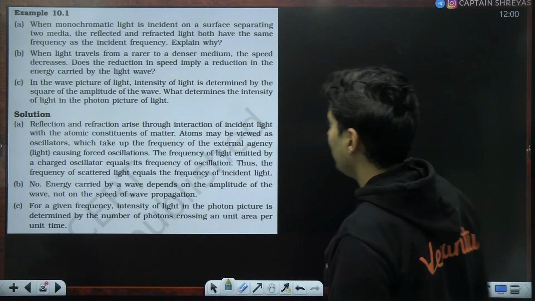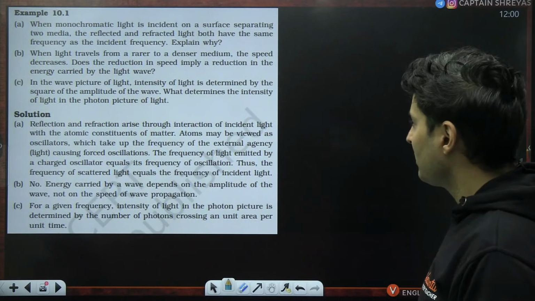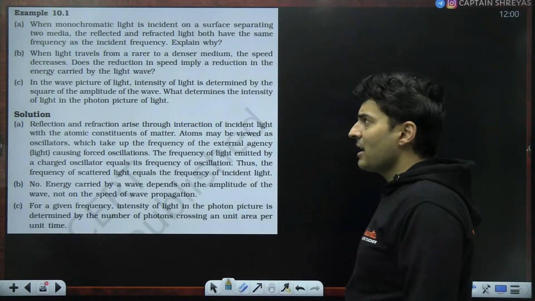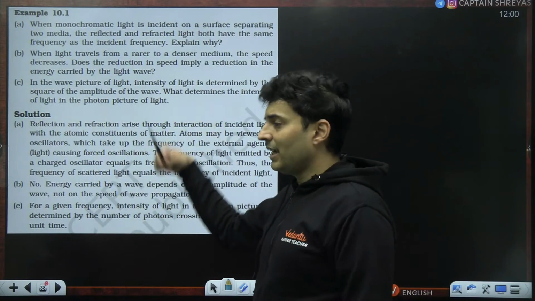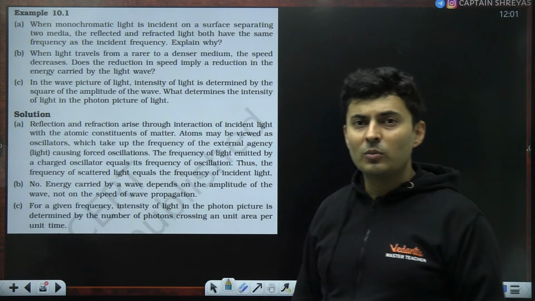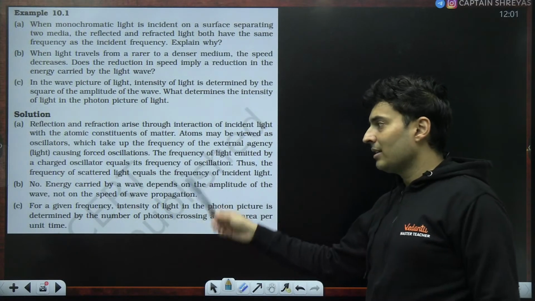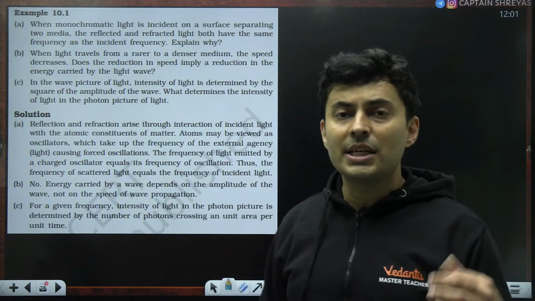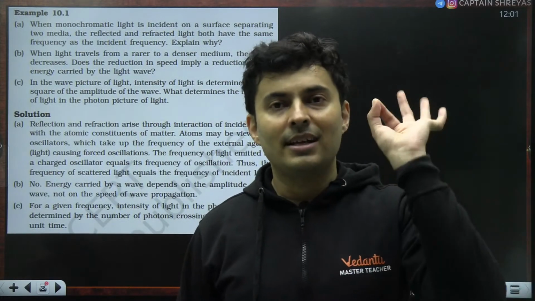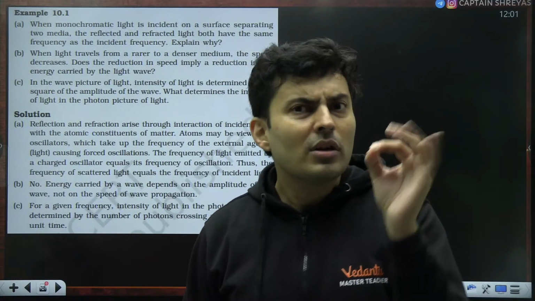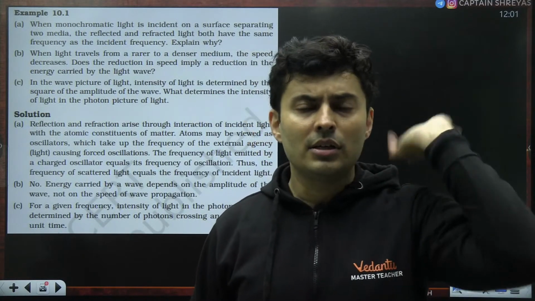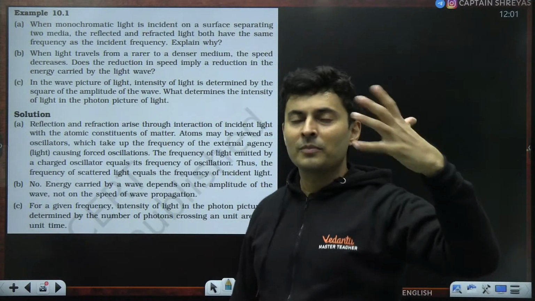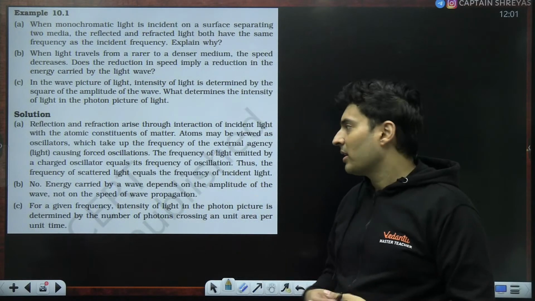So it's the rate at which the disturbance is being created and how it moves. When light goes from rare to dense, the speed decreases. Does the reduction in speed imply a reduction in the energy carried by the wave? Do you think energy also goes away because it has now become slow? Obviously not. Energy can't be destroyed or created. In all such questions, is energy conserved? Always the answer is yes, energy is conserved. Is energy being lost somewhere and disappearing? Always the answer is no. You can't magically disappear that energy.